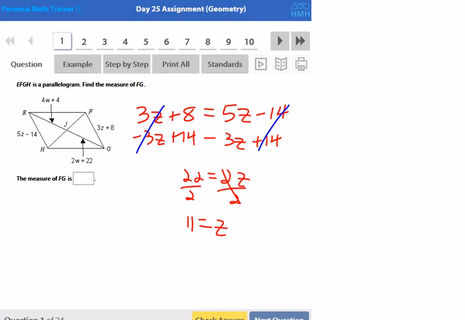But that doesn't mean that my answer is 11. It just means that z is 11. So now, if I want to know the distance from F to G, that would be 3 times 11 plus 8. I plug in the 11 for z, and that's going to give me 33 plus 8, which is 41.